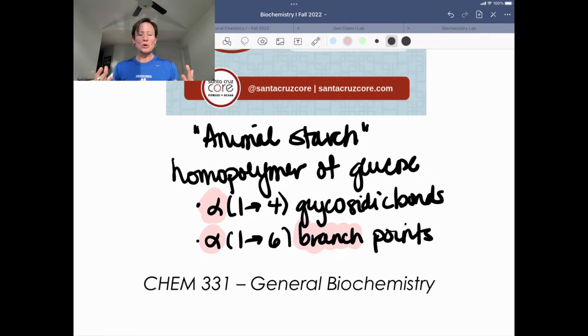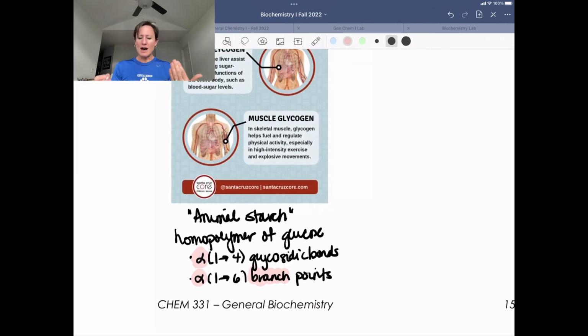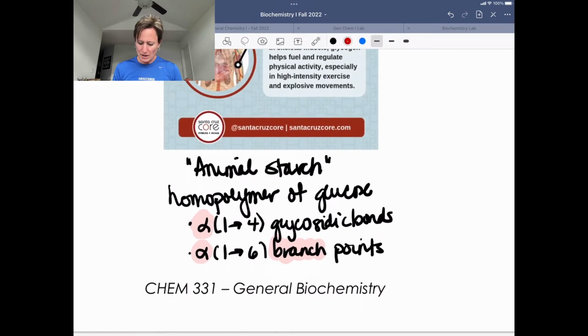Now, there are lots of words here that are easy to get confused. Glycogen is this homopolymer of glucose, this animal starch. Glucagon is the hormone that signals, hey, we want to break down this glycogen because we are under a low blood sugar level.